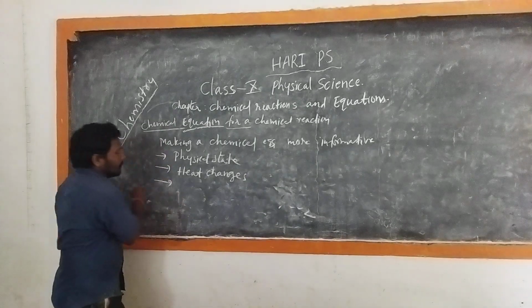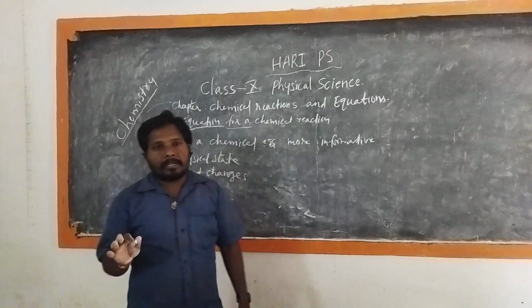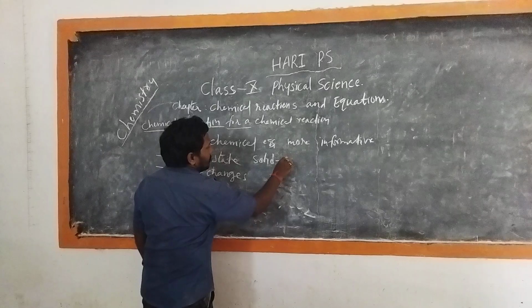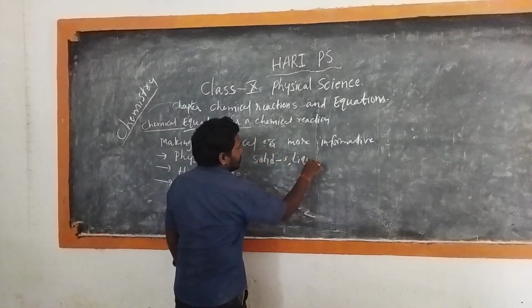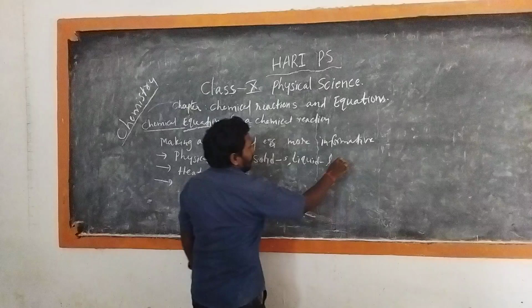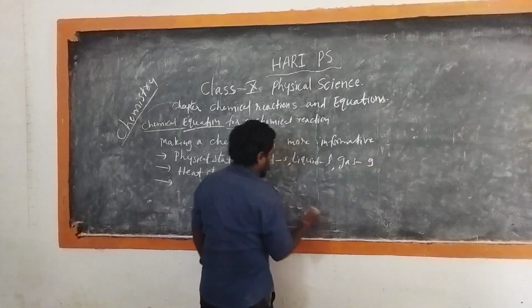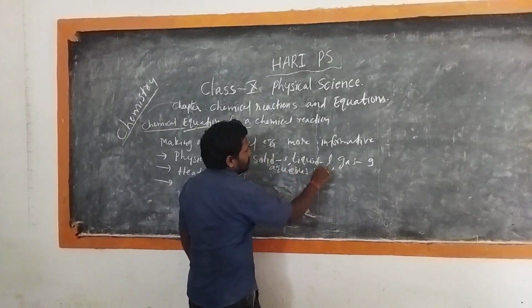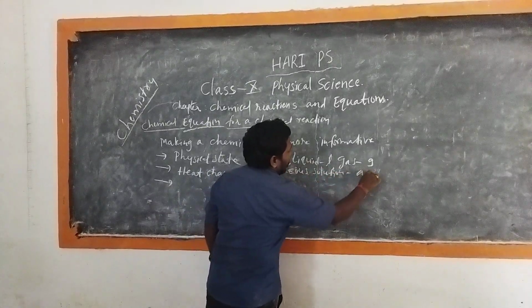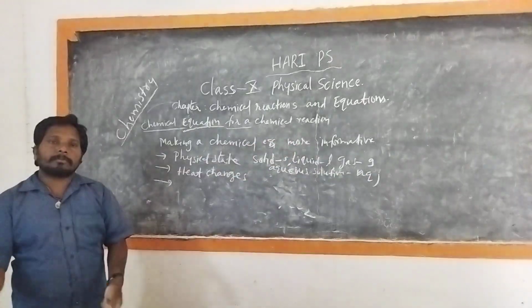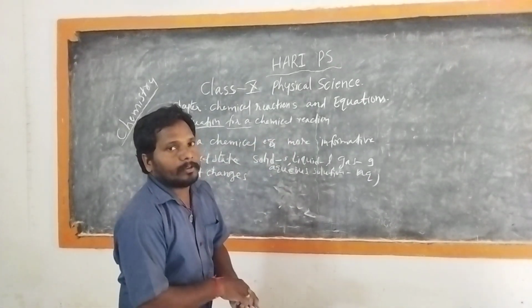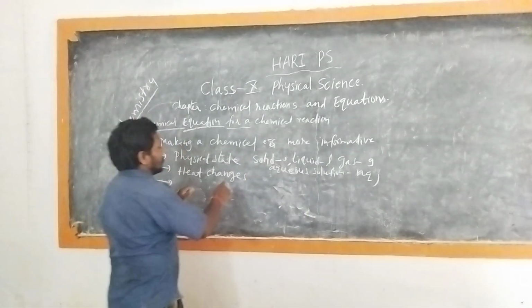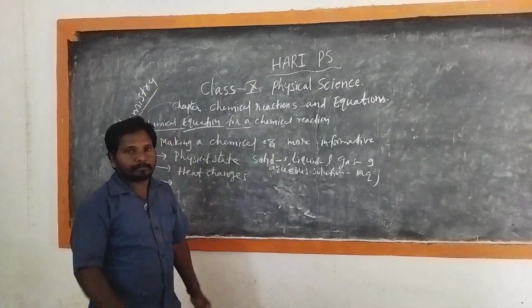So how do we represent the physical state? If it is solid, we use S; if it is liquid, L; if it is gas, G; and if it is an aqueous solution, AQ. If any substance dissolves in water, it forms a resultant solution, which we call an aqueous solution. Then heat changes: heat absorbed or heat liberated.